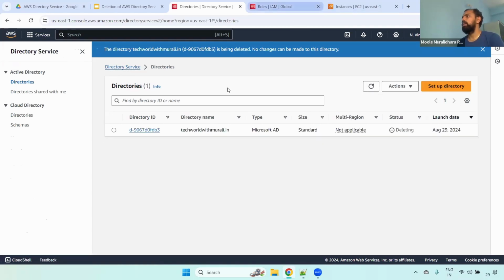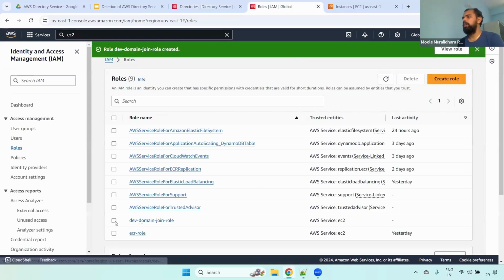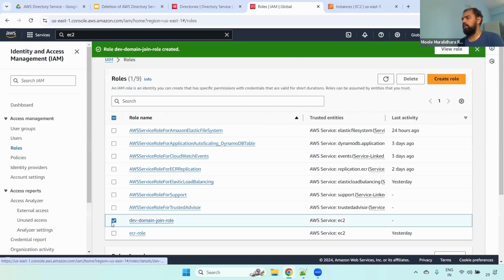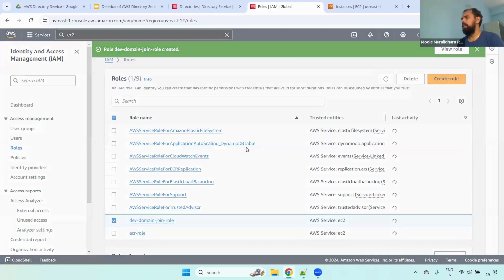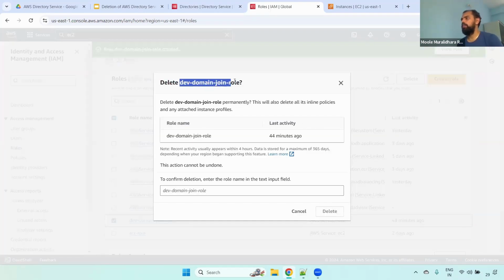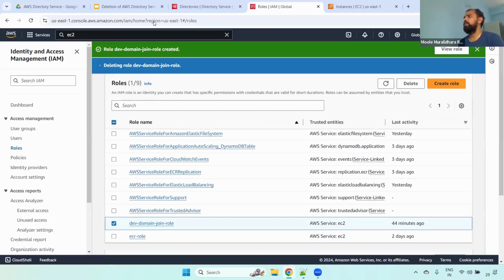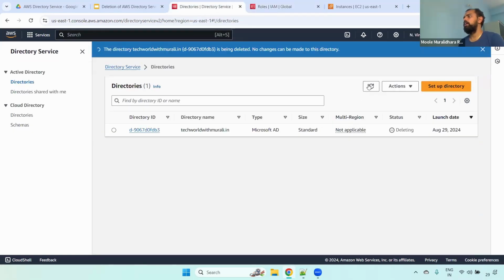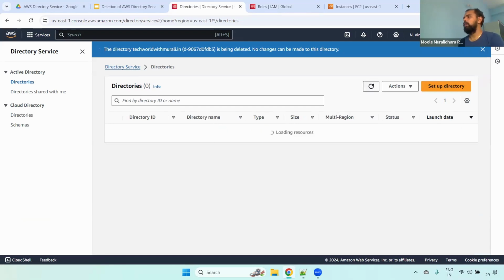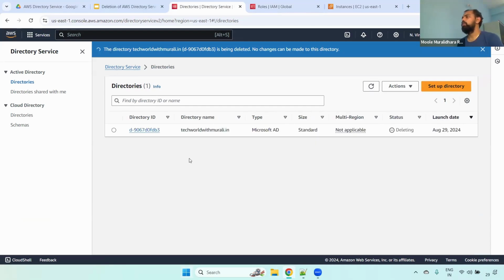And also we have a role, right? That role name is dev domain join role. You can delete this one. Remember, this role won't be charged, but you have to delete it. Delete this one, and then give that particular dev domain join role name. Now you can click this. Remember, this directory service may take 1 to 2 minutes to delete. Clear, right? This is the process of deleting.